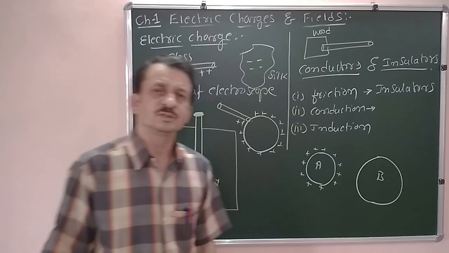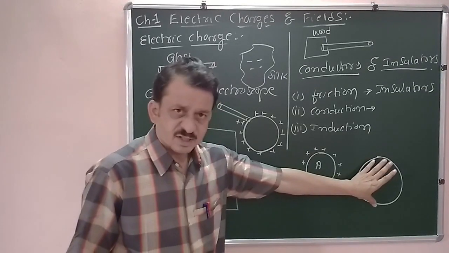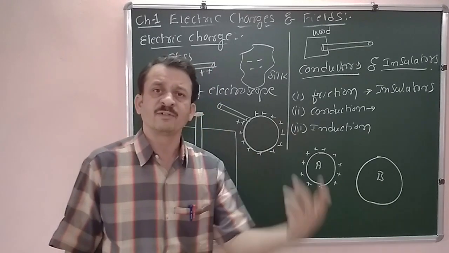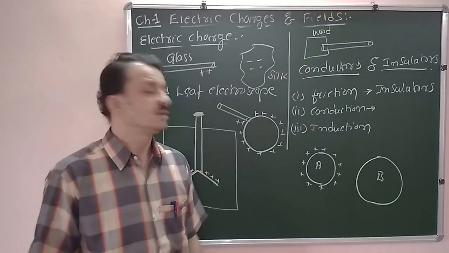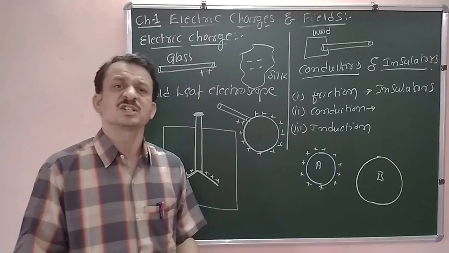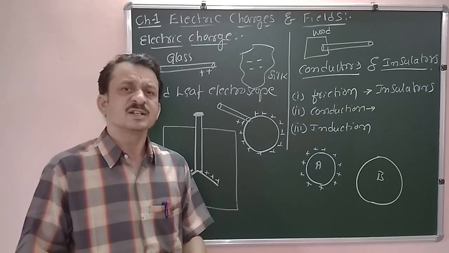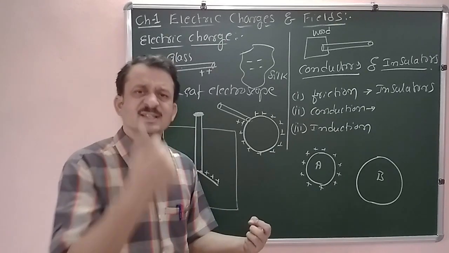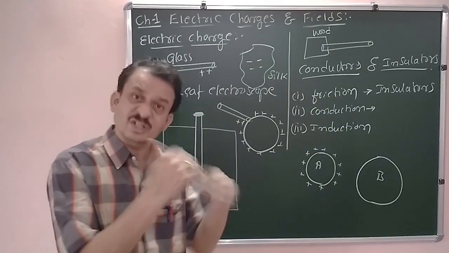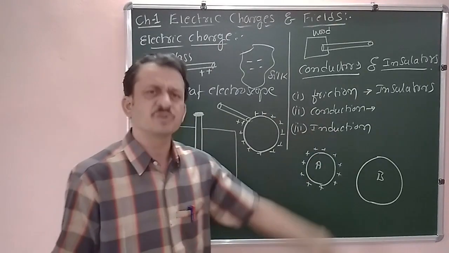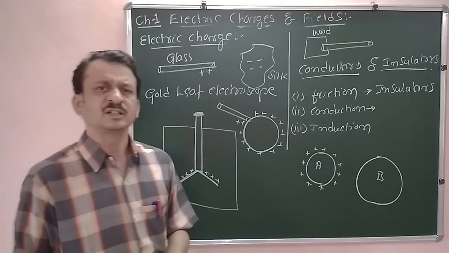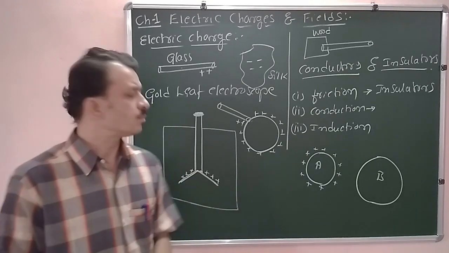Now what happens? Initially it is uncharged. That does not mean that B does not have any charges at all. The second sphere has charges, but it has the same number of positive charges as negative charges. Therefore, the net charge is 0. They are equal and opposite in sign.